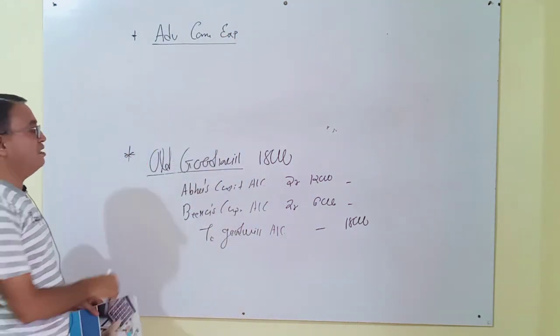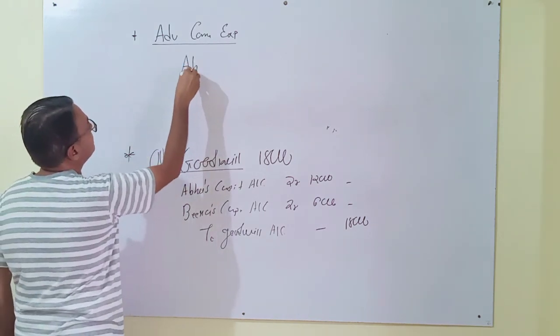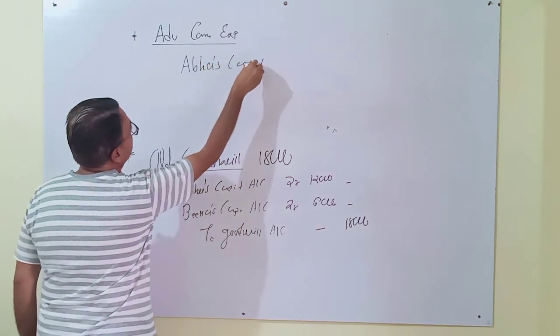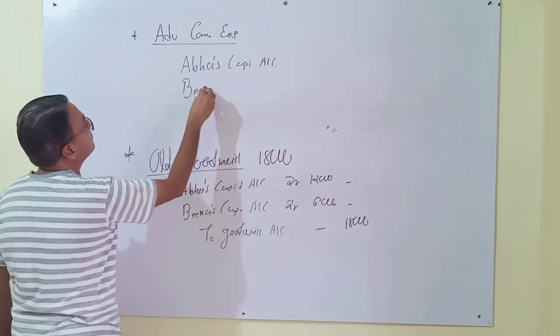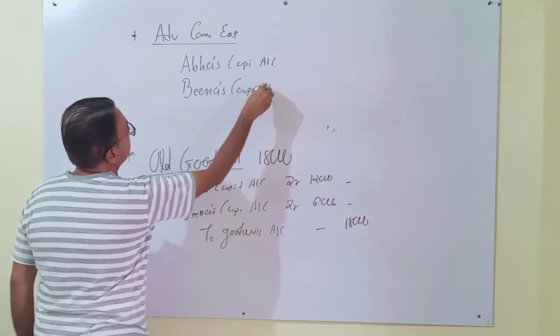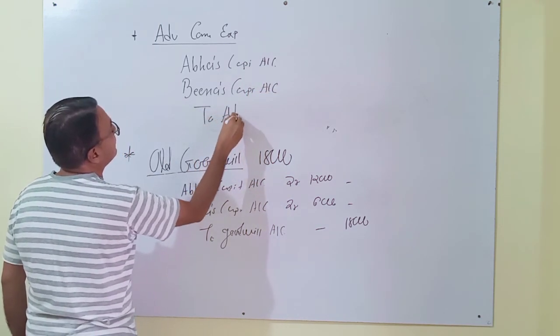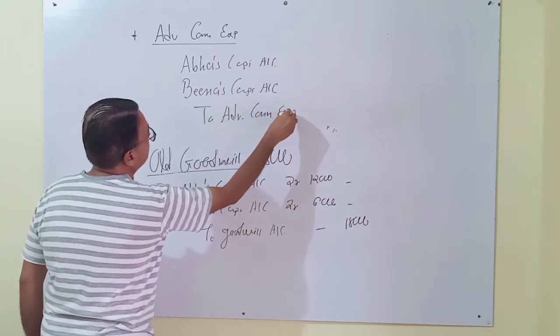Now journal entry, similarly: Abha's capital account, Bina's capital account, to advertisement campaign expense.